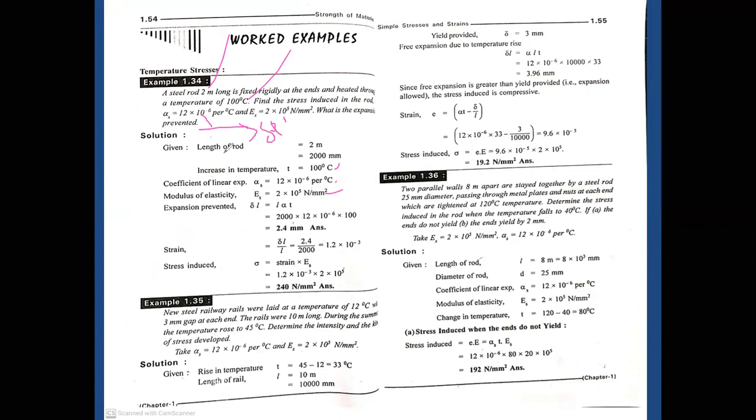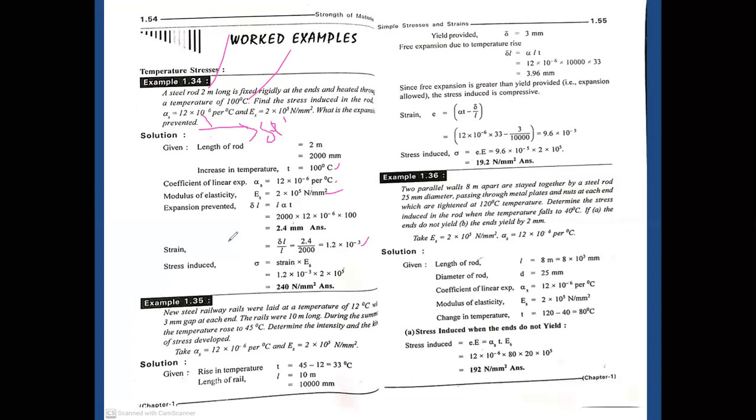So obviously the strain equals the change in length divided by the original length. So 2.4 by 2000 mm, and the value will be 1.2 × 10^-3. It has no units. Why? Because the change in length has units of meters or mm, and the length also has units of meters or mm. So both units get cancelled. That's why strain has no units. We can't represent a particular amount of strain in particular units, so we just mention strain as a number only.